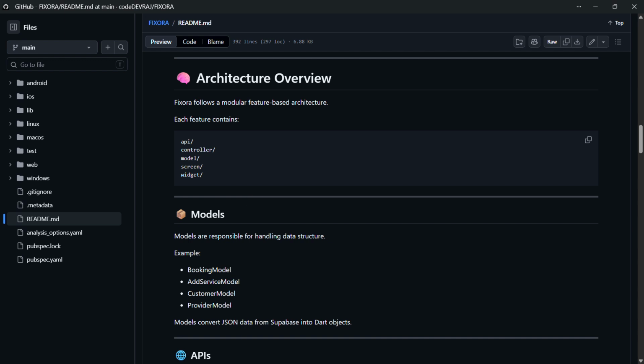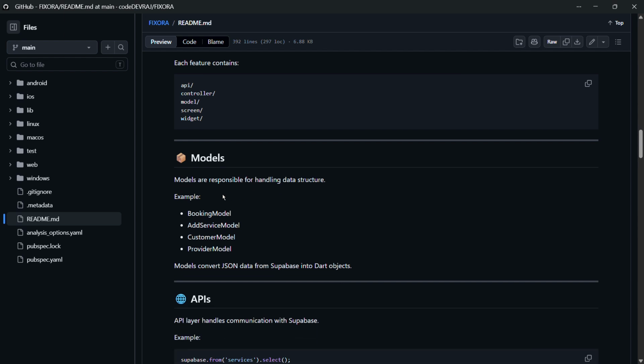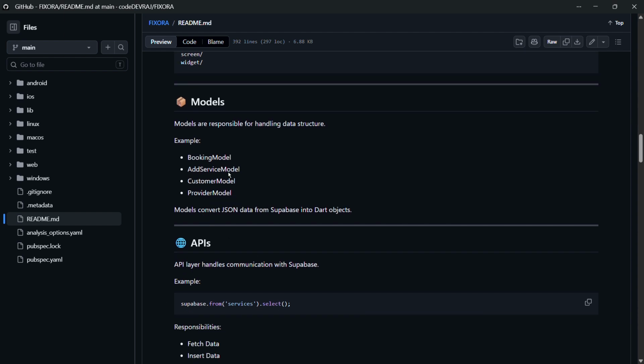Here is the architecture. We will take Model View Controller as a model, but I included widgets, screens, models and an API layer for all the connections, integration and communication with the database. Here is everything I am discovering. Here is a model. This is just an example which I am showing you and nothing else.